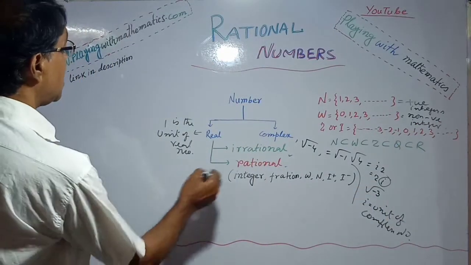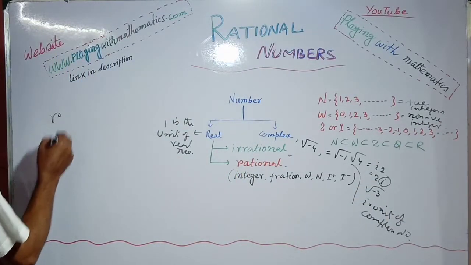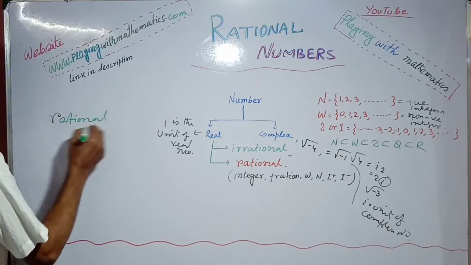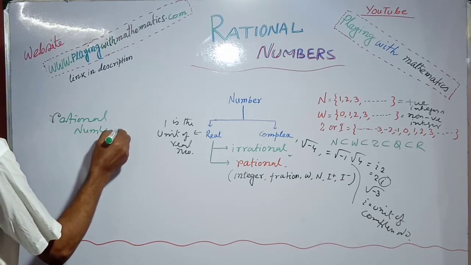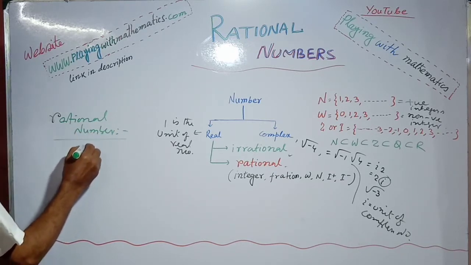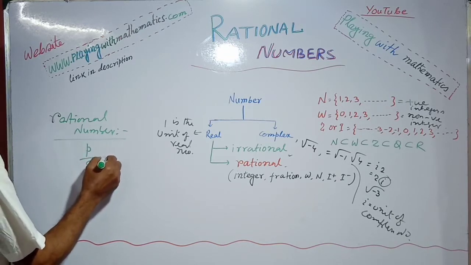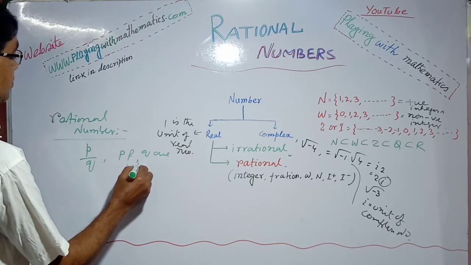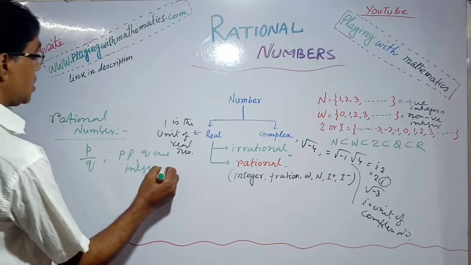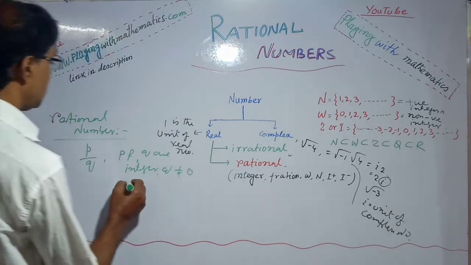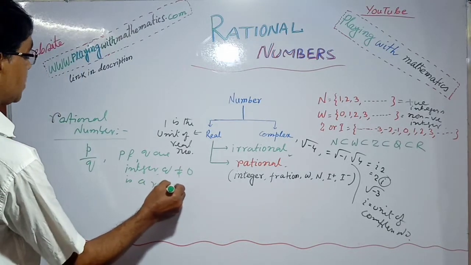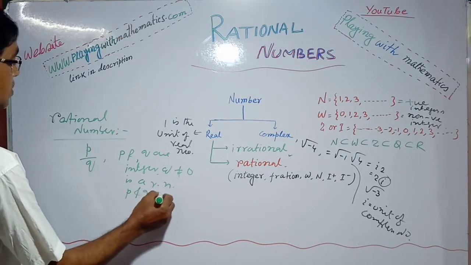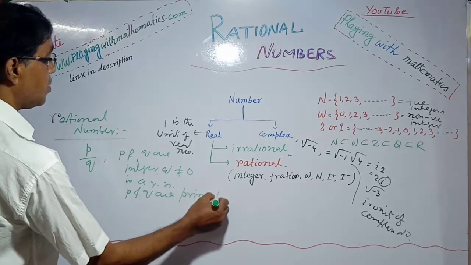Now I am going to discuss the rational number. Any number of the form p by q, where p and q are integers, q not equal to 0, is a rational number, where p and q are prime to each other.